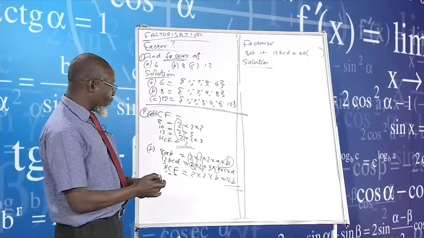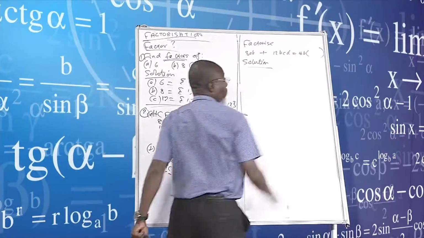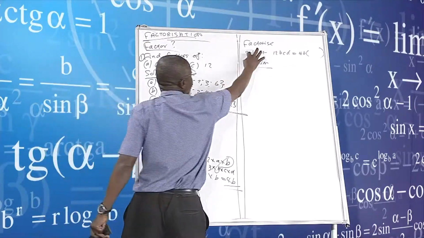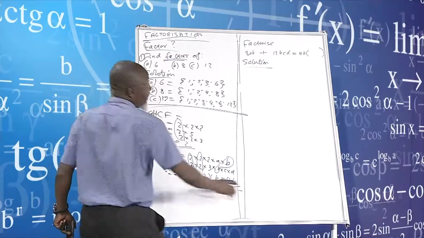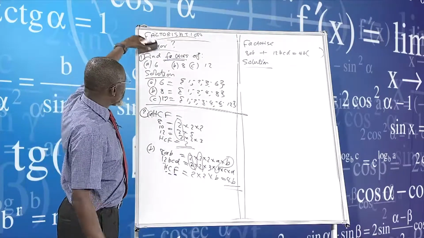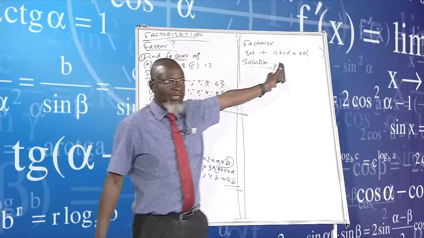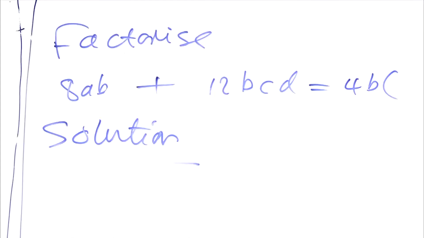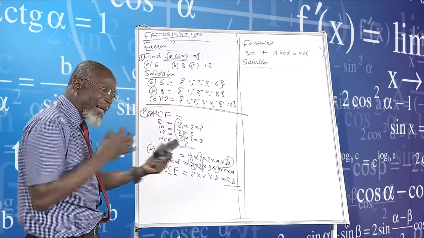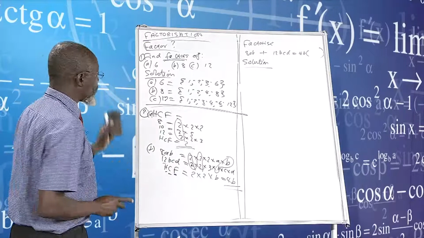Anyway, I'll proceed. We will now say our highest common factor is 4B. I put this 4B here. Now I'm showing the link. And then 8AB, this is the 8AB there. And then 12BCD, that's the 12BCD there again. I'm linking my factors and then my highest common factor and then factorize. So I'm trying to link all these things together.